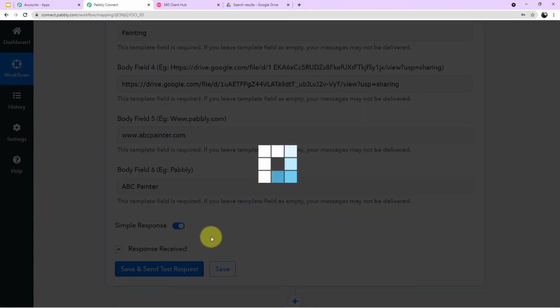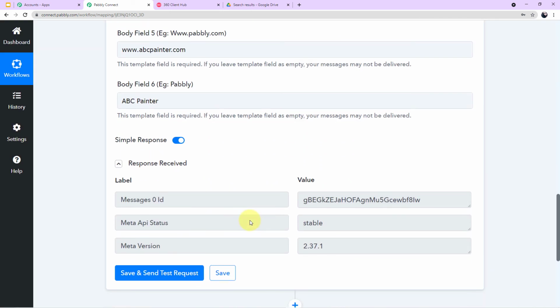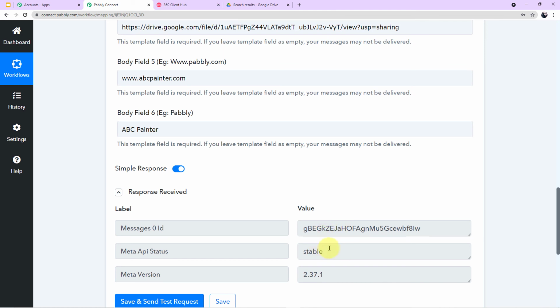I'll click on save and send test request and we will see if the responses are positive or not. Yes guys, the responses are completely positive. As you can see on my screen, there is no error it is showing to us. Now let me take you to my WhatsApp webpage and we will see there if any message has been arrived for our customer or not.